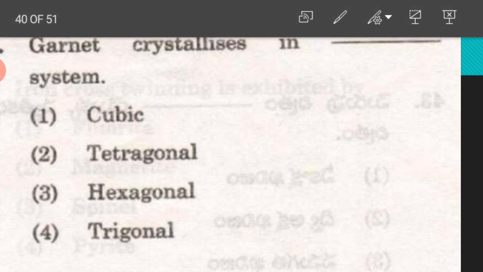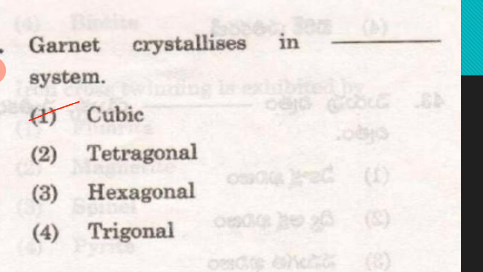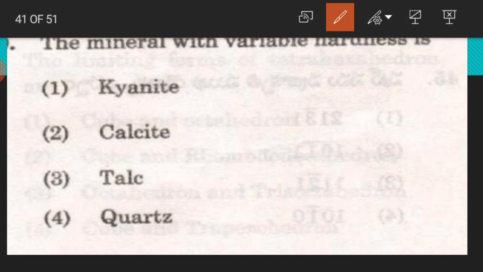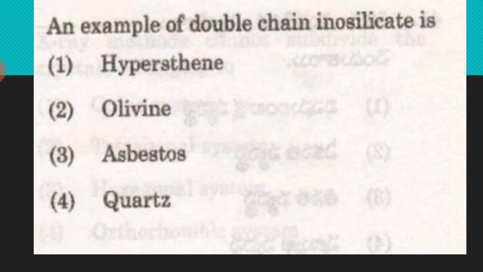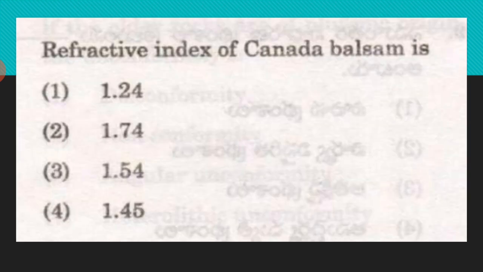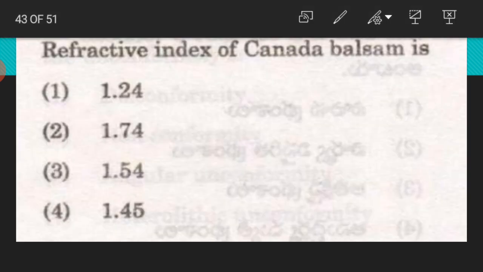Garnet crystal is in the cubic system. The mineral with variable hardness is a very simple question, kyanite. Basic question. An example of double chain inosilicates is hypersthene. Refractive index of Canada balsam is 1.54.